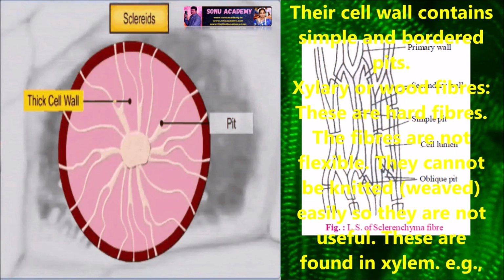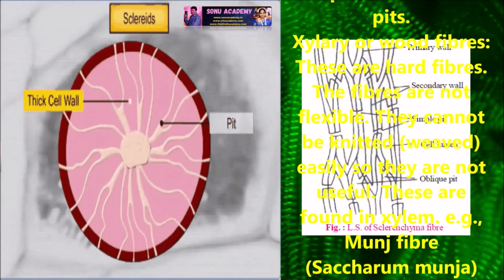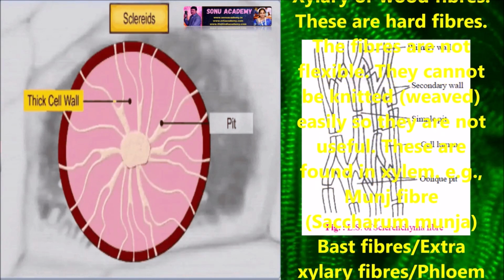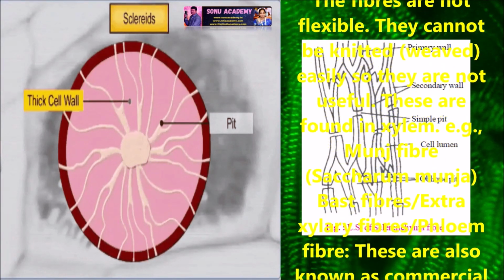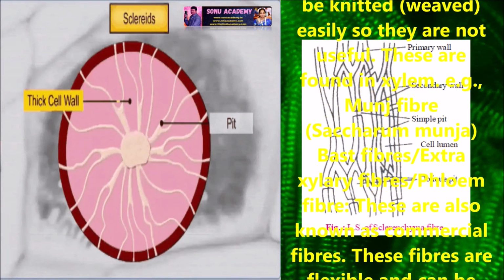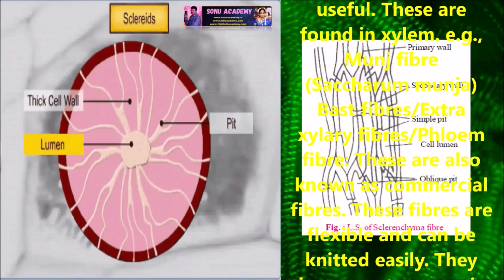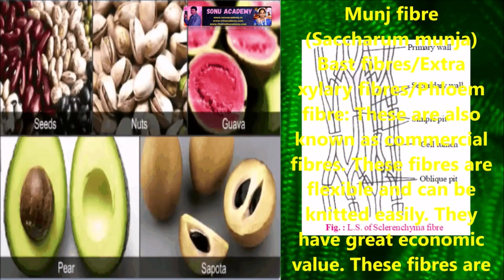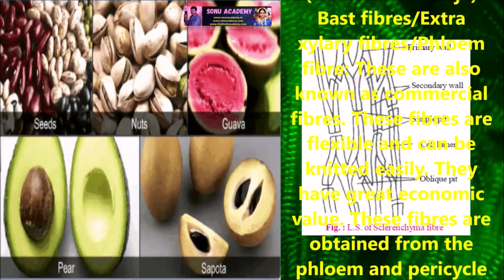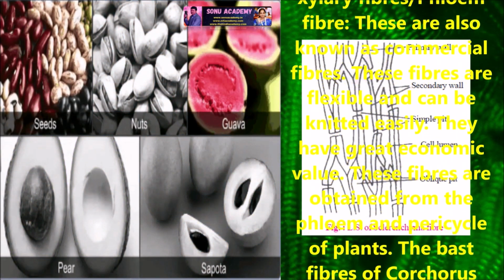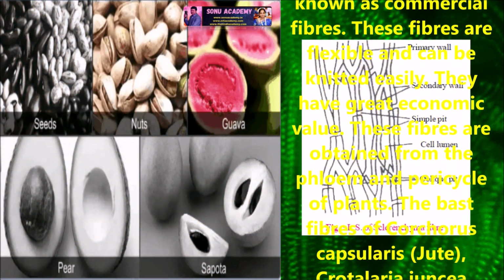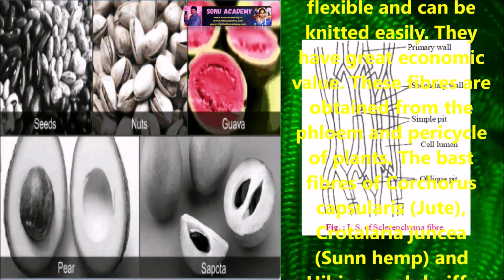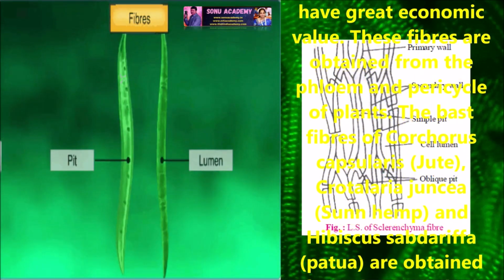Woody fibers: these are hard fibers. The fibers are not flexible. They cannot be knitted easily, so they are not useful. These are found in xylem. Bast fibers or extraxylary fibers or phloem fibers: these are also known as commercial fibers. These fibers are flexible and can be knitted easily. They have great economic value.